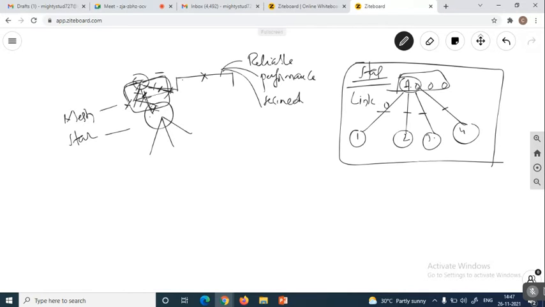Okay, today we will start the remaining two topologies. Let's consider the bus topology.